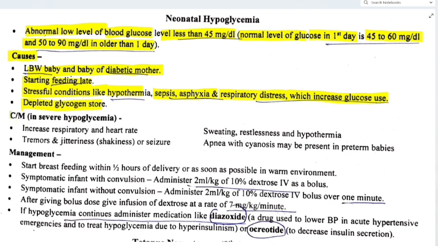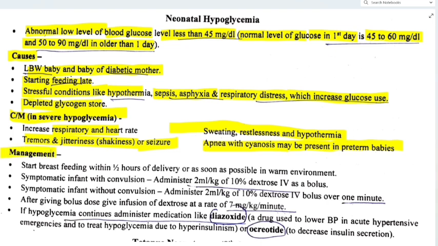Now, clinical manifestations in severe hypoglycemia. Increased respiratory and heart rate, then sweating, restlessness and hypothermia, tremors and jitteriness or shakiness or seizure. Apnea with cyanosis may be present in preterm babies.